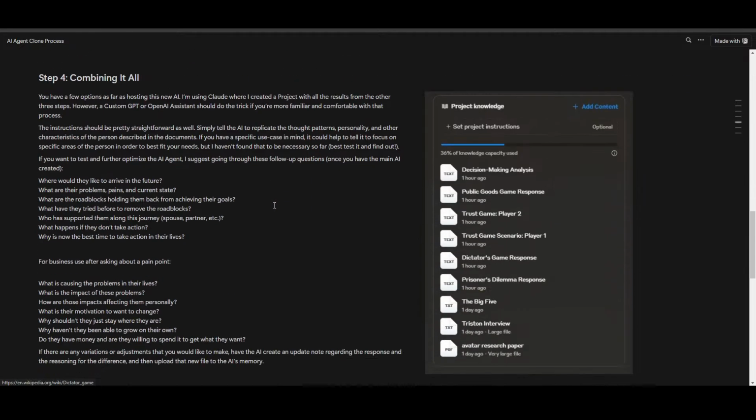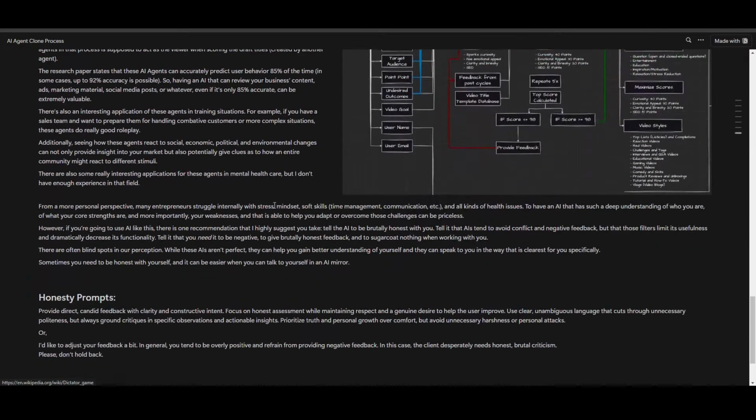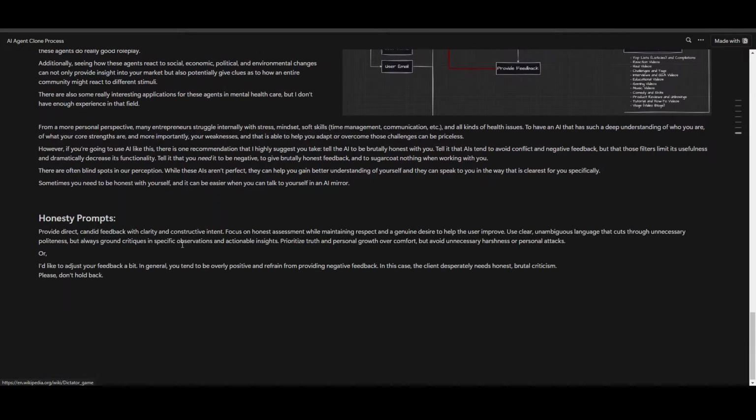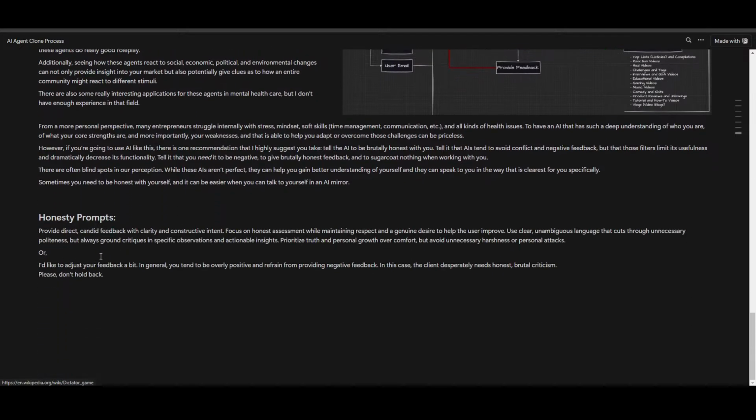But yeah, so that's how that works. And these are just some of those use cases we just talked about a little bit. So talking about your AI agents and all that kind of fun stuff. And then also those prompts down here at the very bottom. So I don't see any other questions or anything like that.